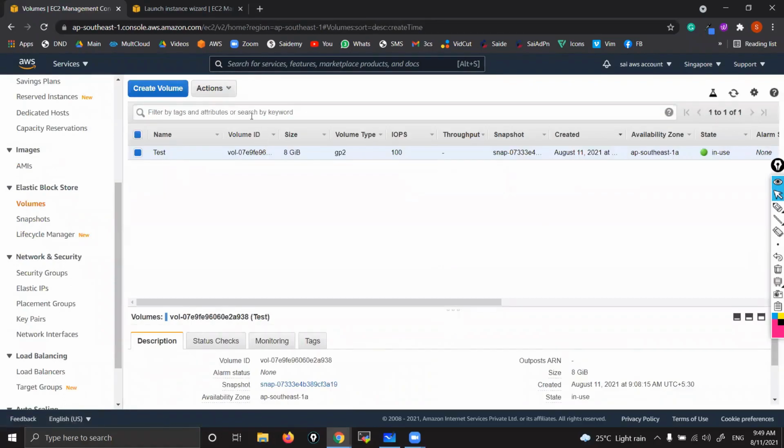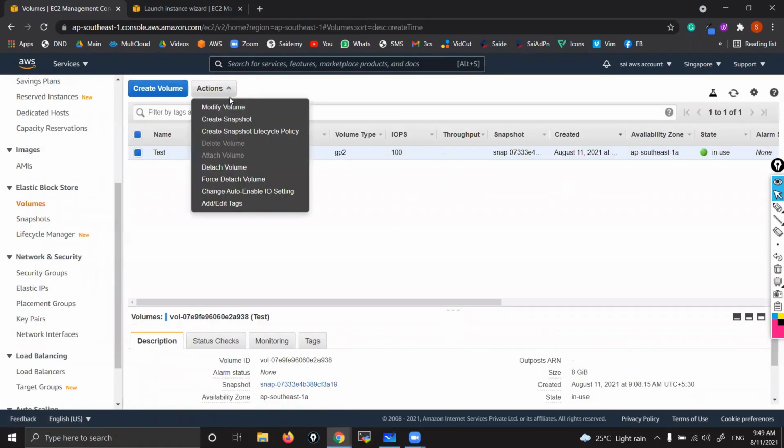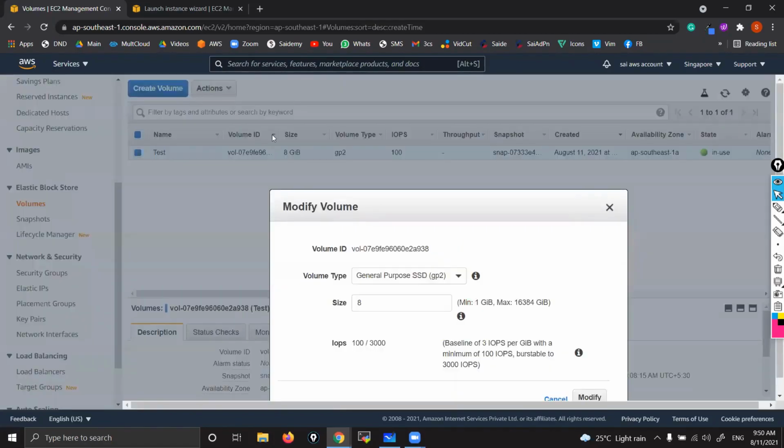Now what do you do if you want to modify? Go to actions, modify volume. Yes, here you can see the size. Don't worry about volume type and all those things, I'm going to explain tomorrow. Now focus on just size. IOPS, volume types, all these things we'll see in tomorrow's class. Right now it is showing 8 GB. Don't think that it shows a minimum you can decrease to 1 GB. There is an upper limit, and you can increase up to that only.